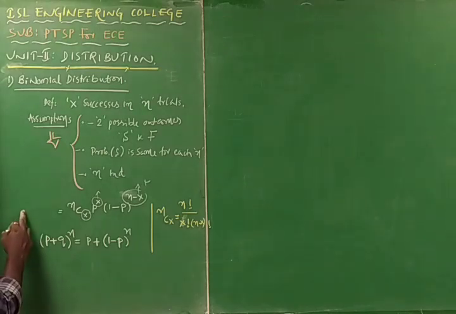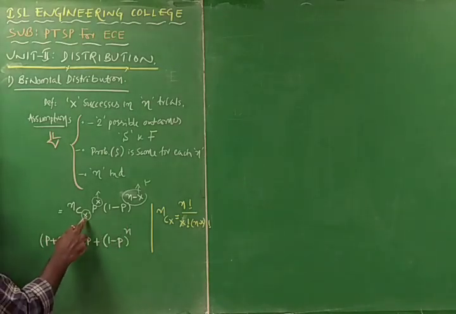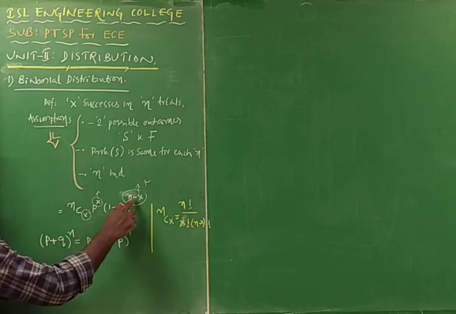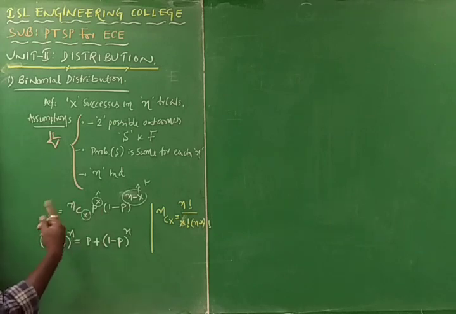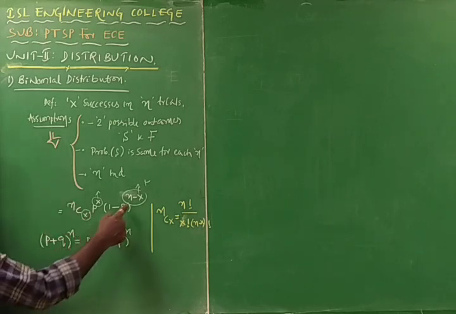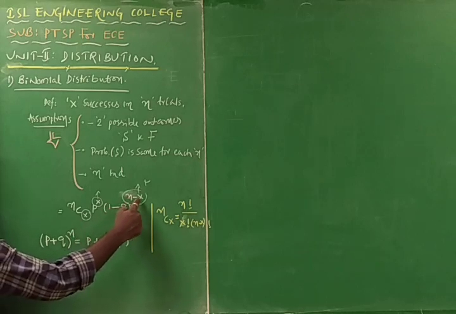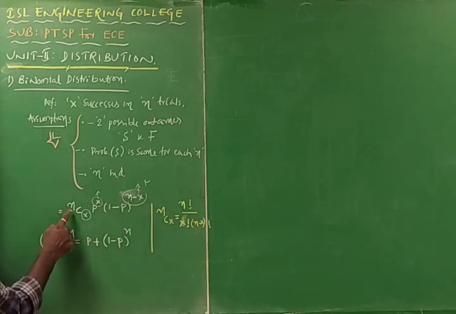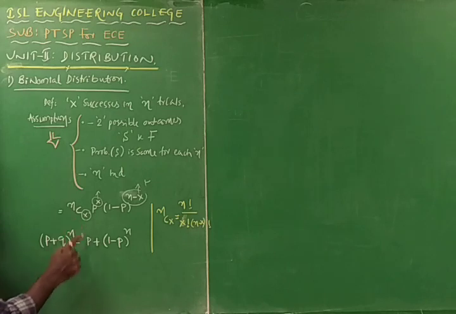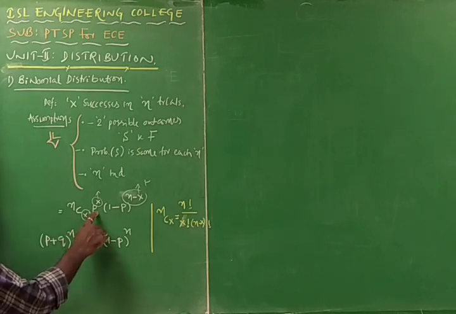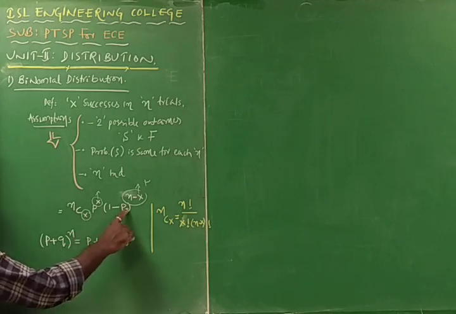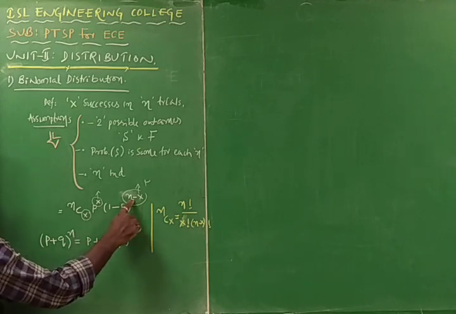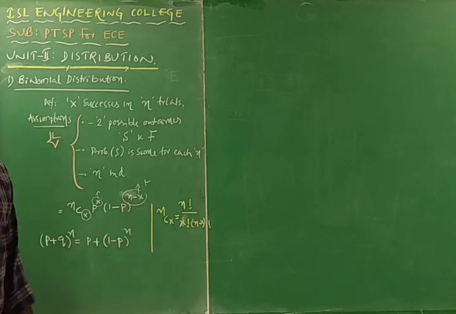The formula is given by the binomial distribution, that is nCx, where x is the number of successes, P is the probability of getting a success, and 1 minus P is the probability of getting a failure, in n minus x ways.